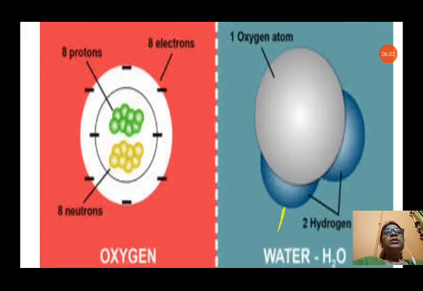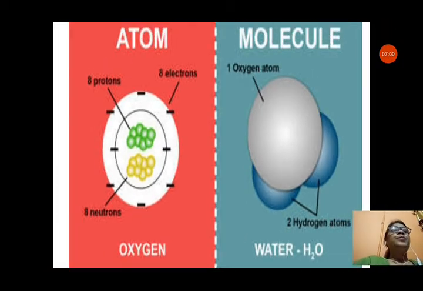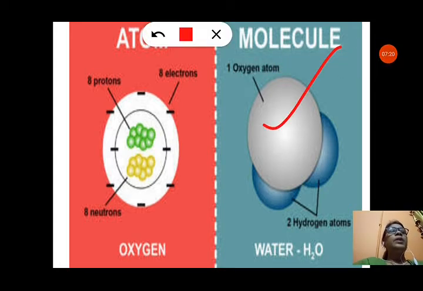Atom: you can see an oxygen atom can be divided into protons, neutrons and electrons. But in this water you can see one atom of oxygen and two hydrogen atoms. That means two different types of atoms combine to form one molecule of water. That means a molecule can be made from the same type of atom and also from different kinds of atoms. Like in this, you can see the oxygen atom and the hydrogen atom are there, so it is made up of different kinds of atoms and this is also a molecule.